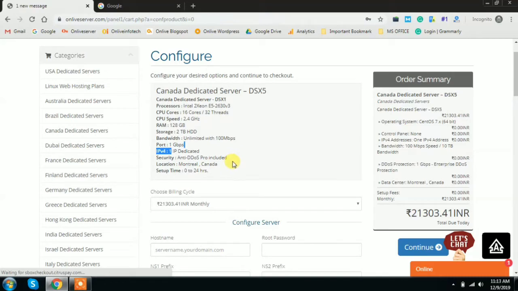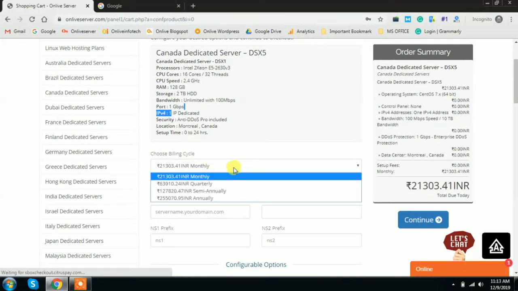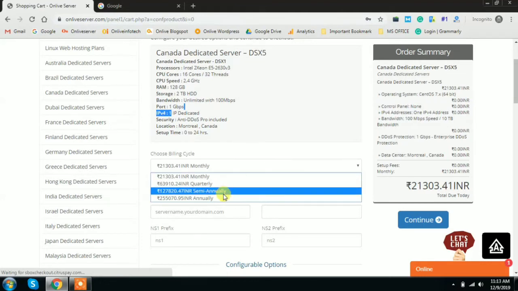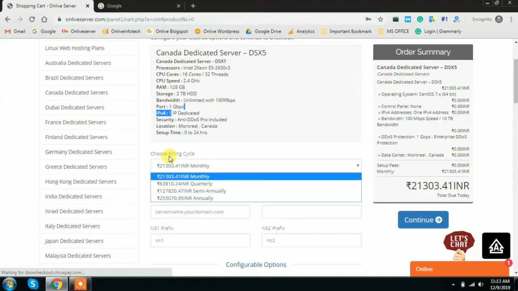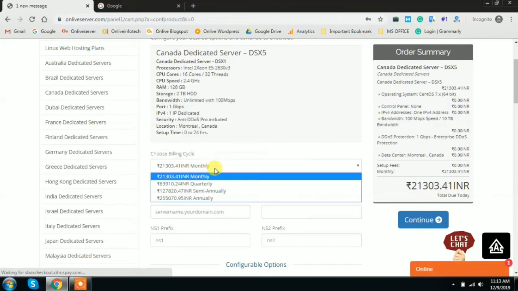Just scroll the page, and here you will get the choose the billing cycle information, which is one of the most important things. Whenever you click on this option, you will get up to 4 options, like monthly basis. These are basically the billing cycle options. If your budget is very low, you can choose the monthly basis plan.